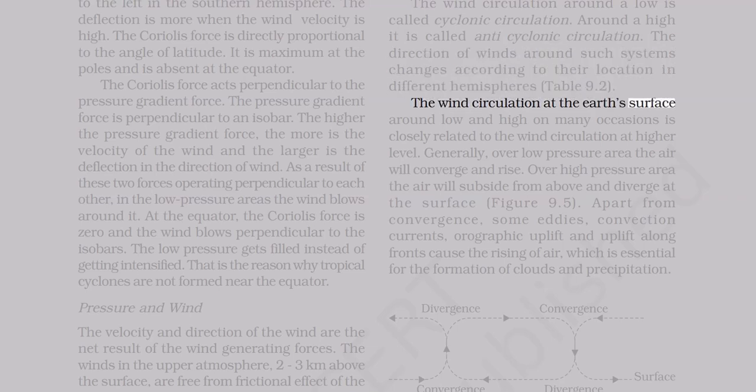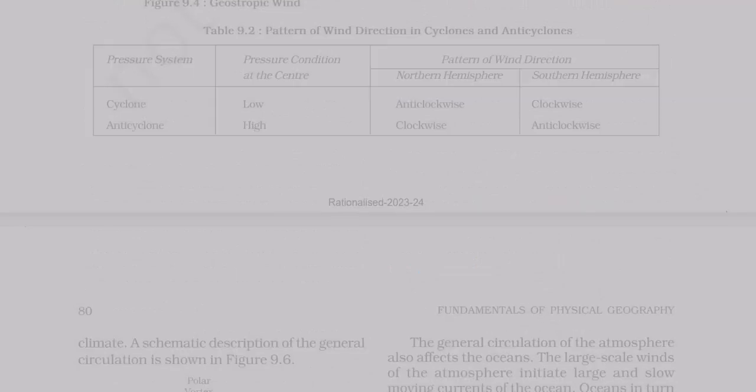The wind circulation at the Earth's surface around low and high on many occasions is closely related to the wind circulation at higher level. Generally, over low pressure area the air will converge and rise. Over high pressure area the air will subside from above and diverge at the surface, figure 9.5. Apart from convergence, some eddies, convection currents, orographic uplift and uplift along fronts cause the rising of air, which is essential for the formation of clouds and precipitation. Figure 9.4, geostrophic wind.